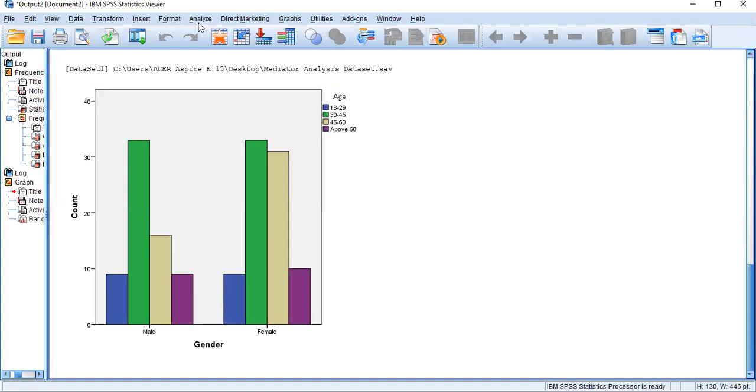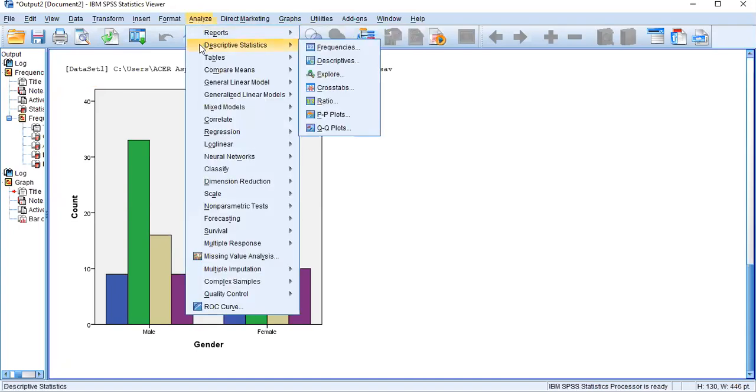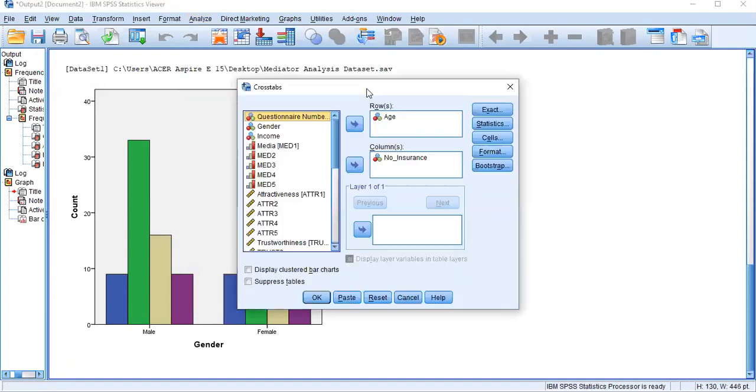For example, you can go with Analyze, again Descriptive Statistics. Under Descriptive Statistics you can see the fourth option called Crosstabs. Just click Crosstabs. Now you can see the things I'm putting in here. I'm using the same variables. I select age as my row and income as my column. It depends on you how you want to present your data. Then you can click OK.